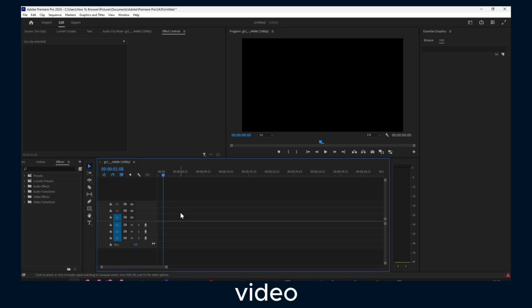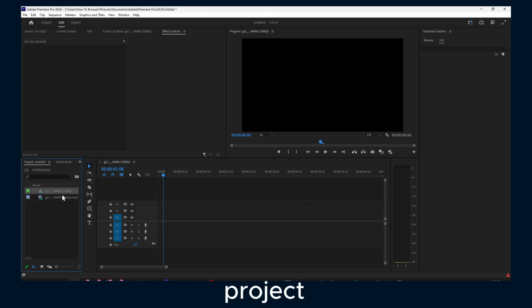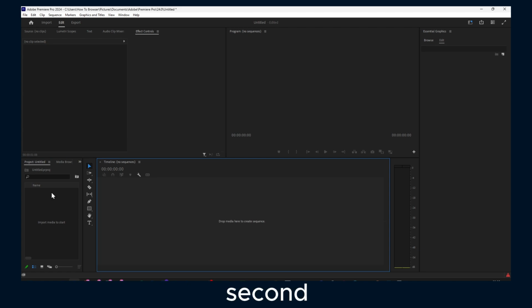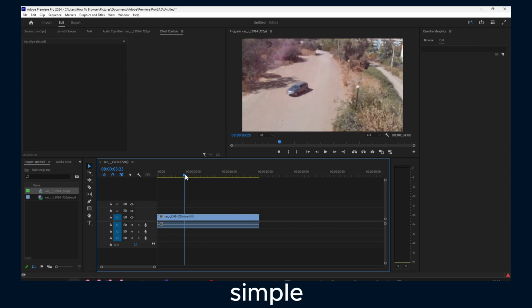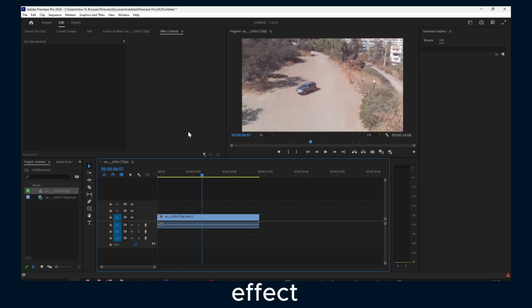In this video, I'm showing you how to blur part of a video. So let's go to the project. Grab the video. I have here the video, and I'm doing this now very simply with an effect.